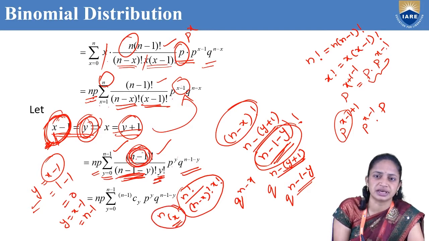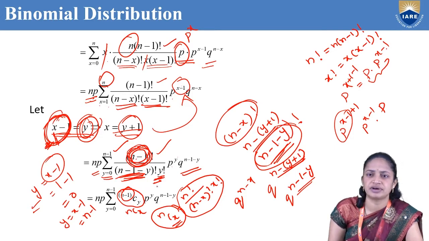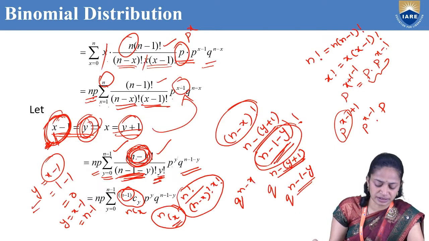So that's why here n minus 1 will be in the form of NCX, where n equal to n minus 1 and x equal to y. So now p power y, q power n minus 1 minus y, and this will be np.